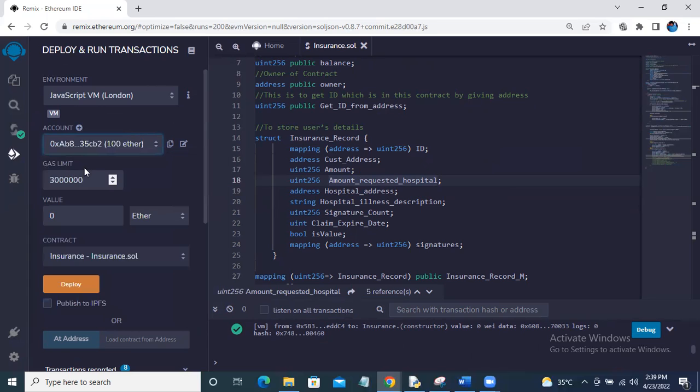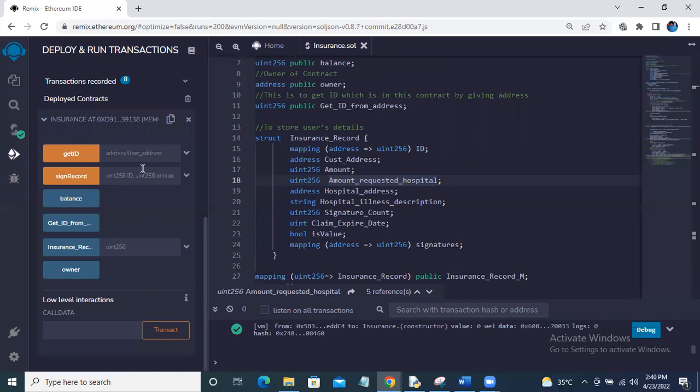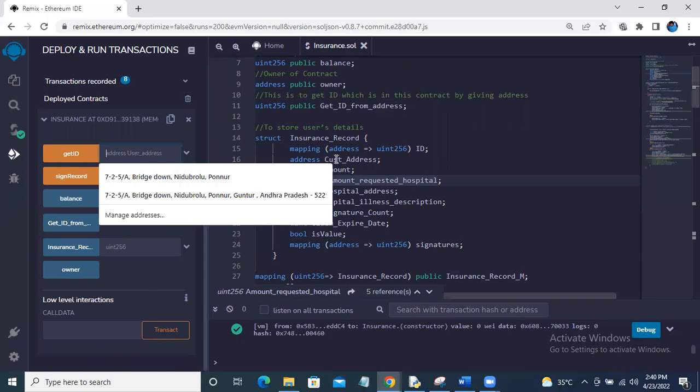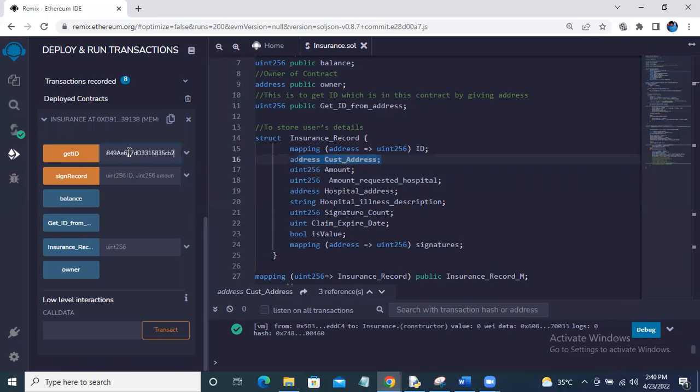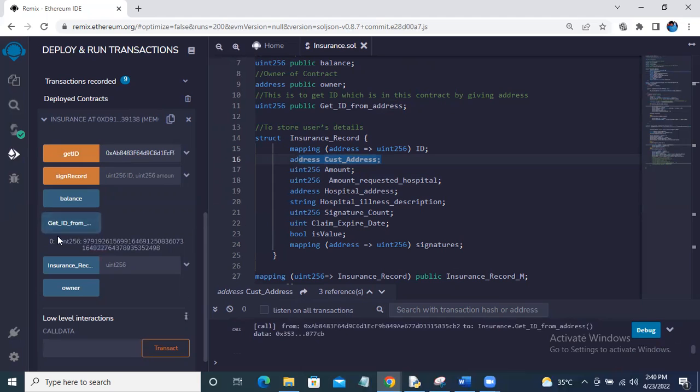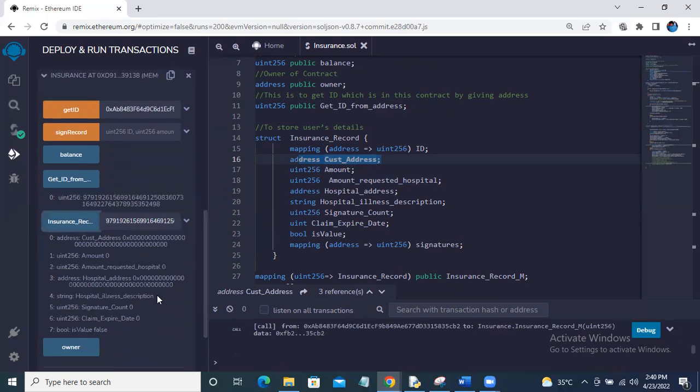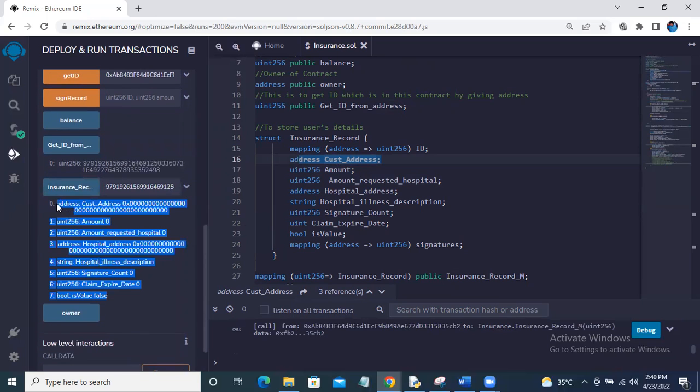Now from the patient account, we don't have any record yet. Let me show you. This is the patient address, and we don't have this record in our contract yet. As I mentioned, this get ID function takes the address. Once we make this transaction, it will show the value of get ID. So for this particular address, we are getting the ID. Now when I check the insurance record for this particular ID, there is no value because no user has registered in this contract yet.